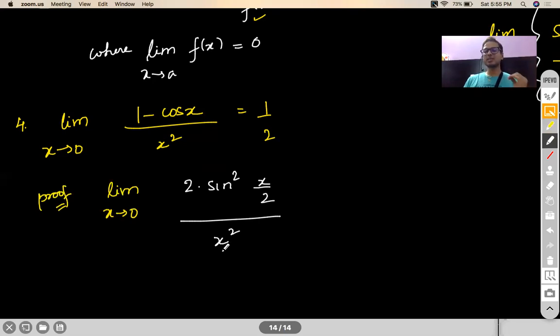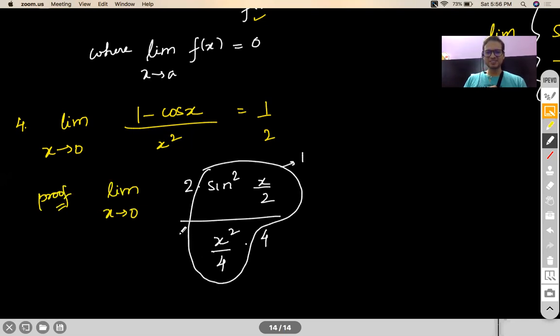If there is sine square x by 2, I need x by 2 square to neutralize it. Now this word neutralize is something which I normally use because in order to convert it to a standard form, we need that term. So I'll make use of the word neutralize for that, just like acid-base neutralization. So in order to make it 1, I need x by 2 the whole square, which means x square by 4. So what I'll do is I'll multiply and divide with a 4. Now this structure here would become a 1. Okay. Remember the broader interpretation? So answer will be 2 by 4, which is actually a half.